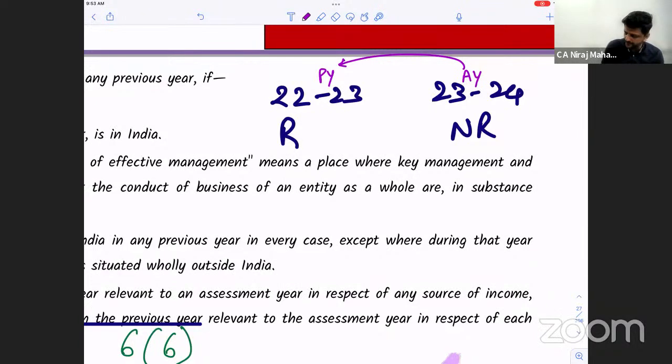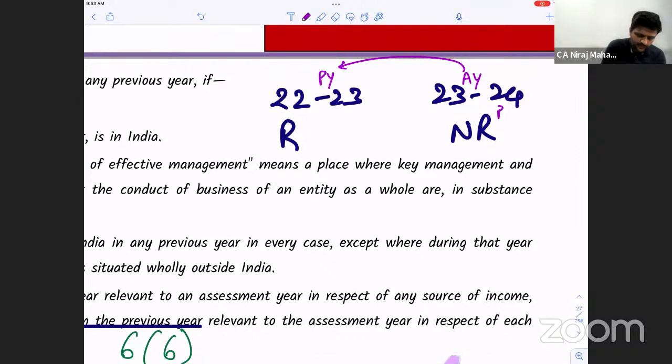But this is also a separate PY, and then obviously its AY is in the next year. So what are they saying? Even if in the AY he becomes some other residential status, will it matter? No. We check the residential status of the year in which income is earned.